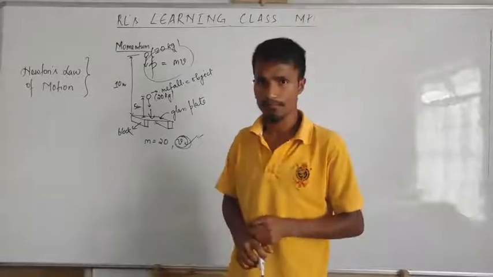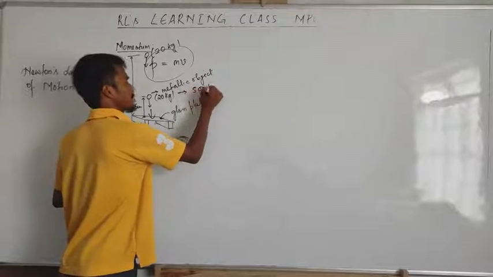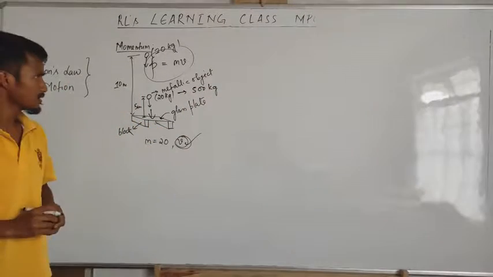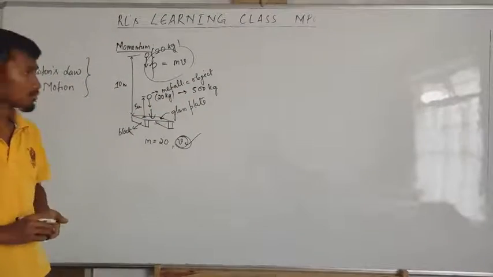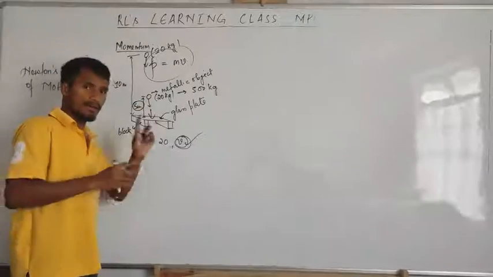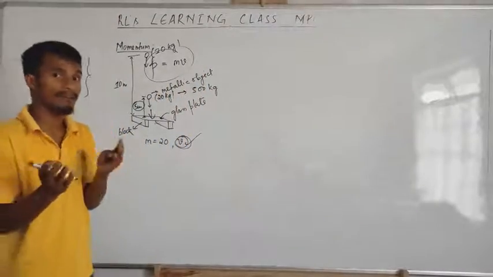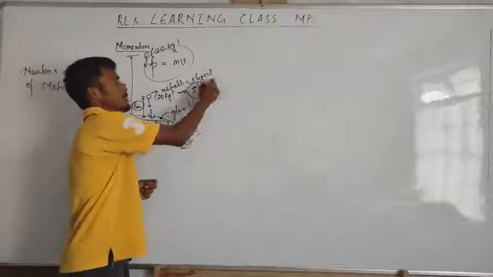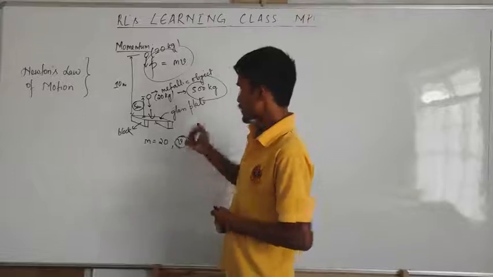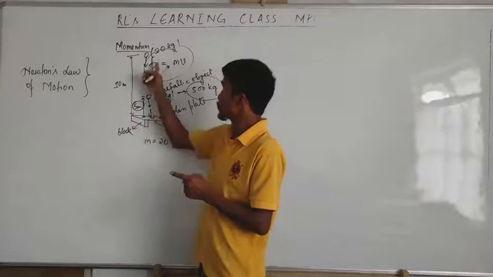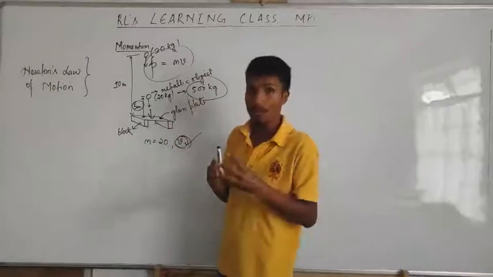But if I take another object of mass 500 kg, will I need to take this 500 kg above 10 meters to break this glass plate? No, only 5 meters. When I drop it, this glass plate will break. Why? Because here the impact is very large due to the 500 kg mass. In the earlier case the glass plate broke due to high velocity; now the glass plate breaks due to a large amount of mass.